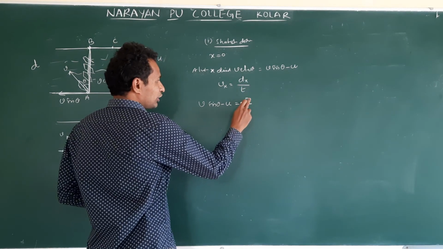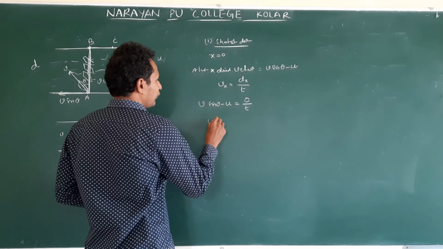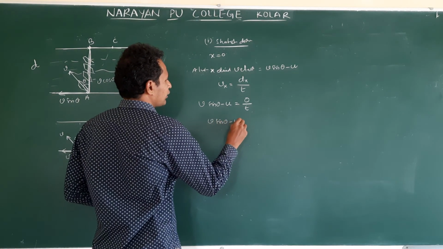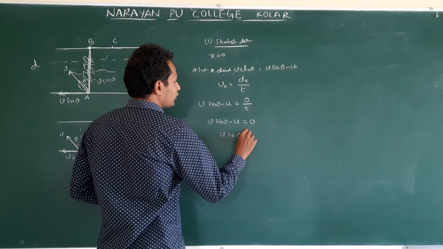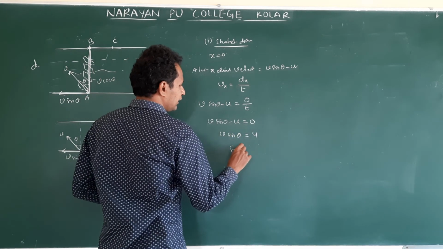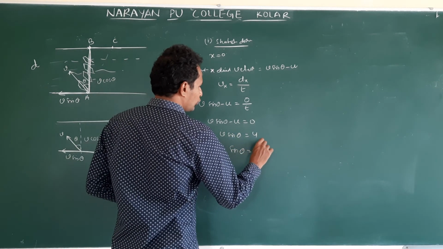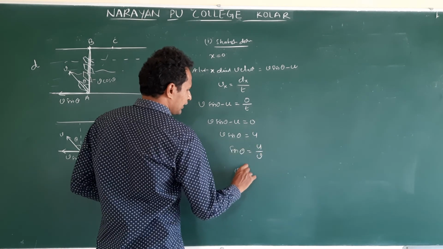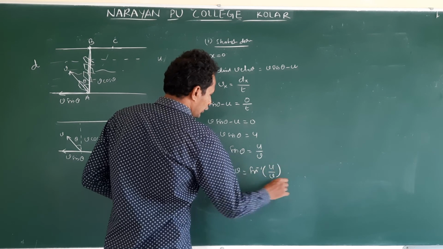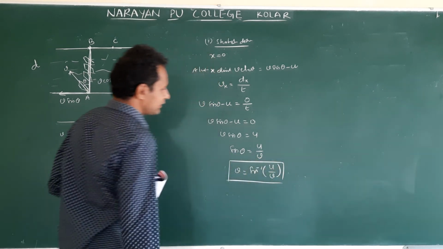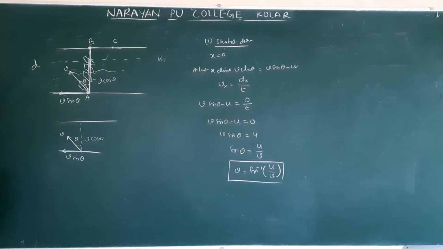Something by 0 is 0. So V sin theta minus u is equal to 0. So V sin theta is equal to u. Sin theta is equal to u by V. Theta is equal to sin inverse of u by V. So he has to start with this angle.